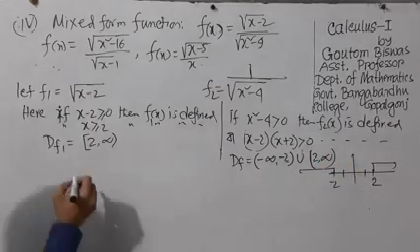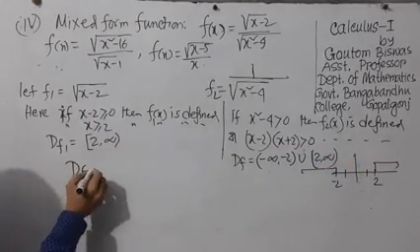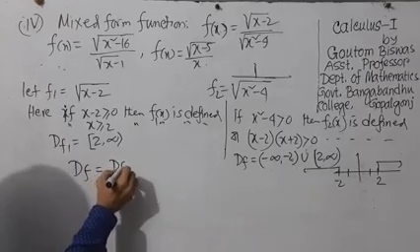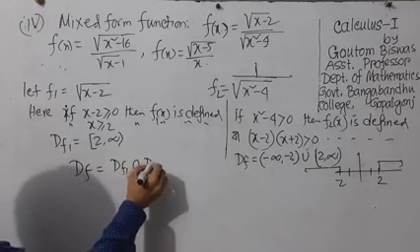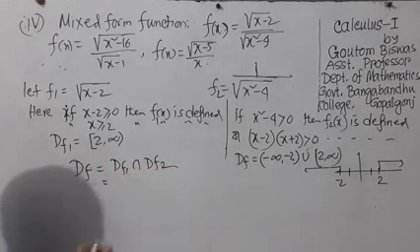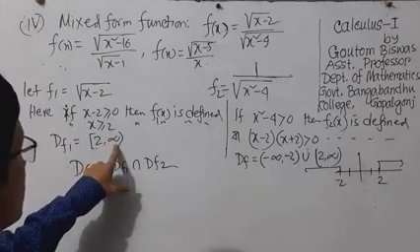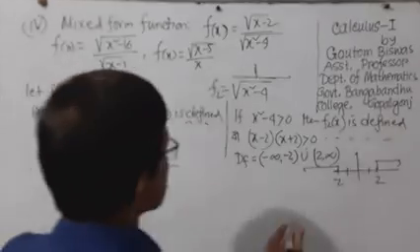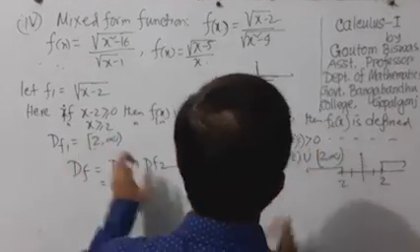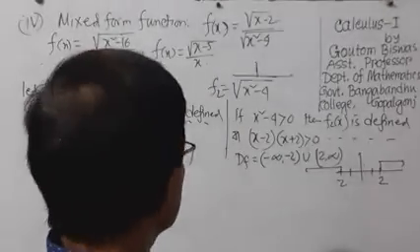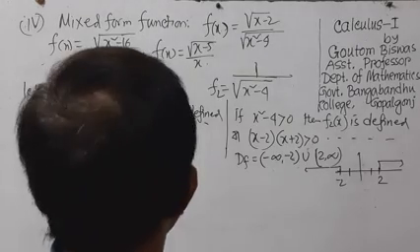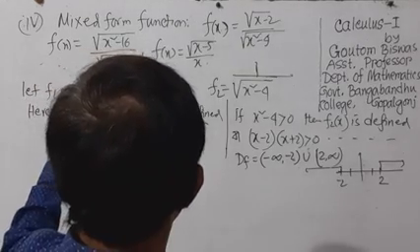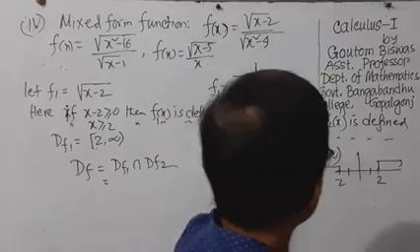So what is the total domain of the function? Domain of f1 intersection domain of f2. Here 2 to infinity, and here minus infinity to minus 2 union 2 to infinity. The intersection of these two parts can be easily found because here is a closed interval and here an open interval.